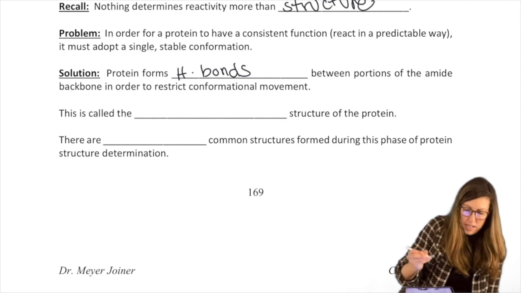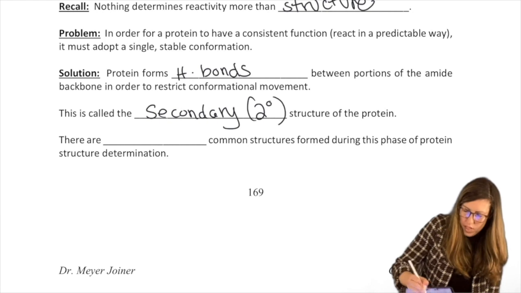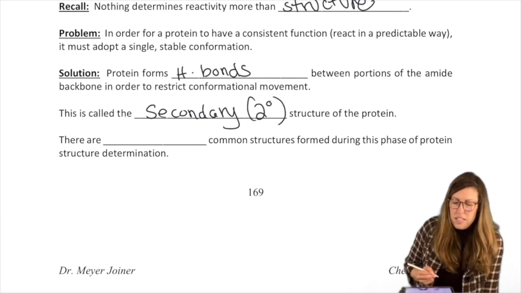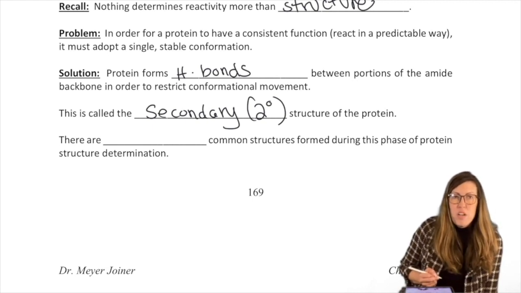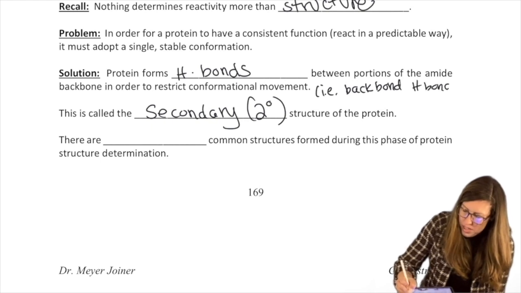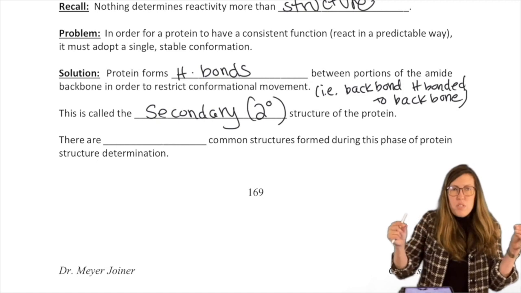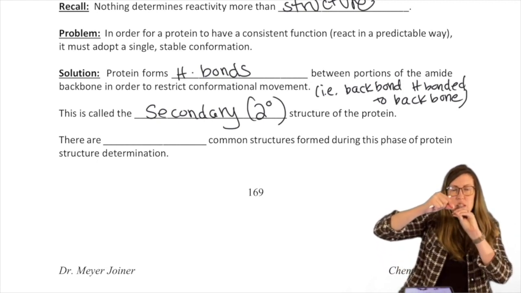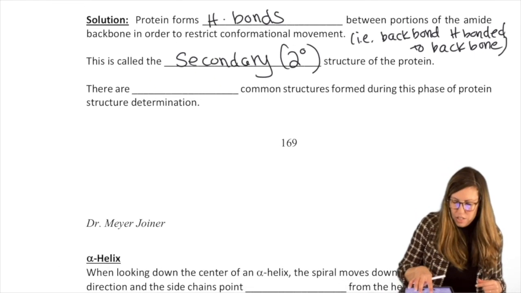So this is called the secondary structure of the protein. When the protein backbone interacts with other parts of the backbone, i.e., backbone H bonded to backbone. It folds back on itself, right? So you have this big, long protein, but it can fold and interact with itself. That'll keep it from flip-flopping to too many different conformations and changing its structure.